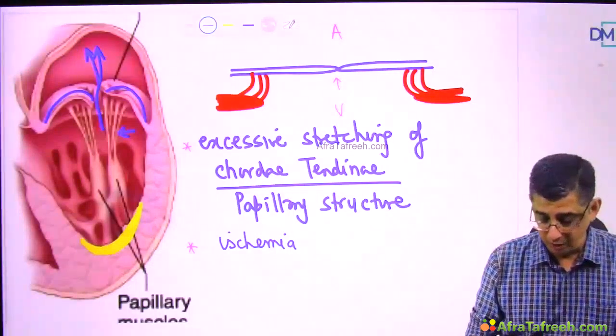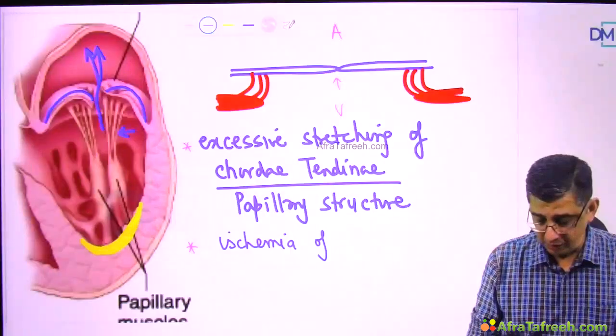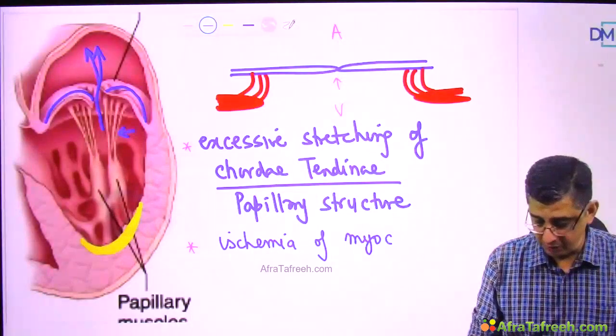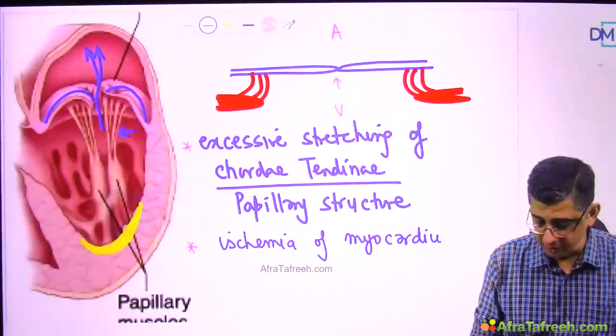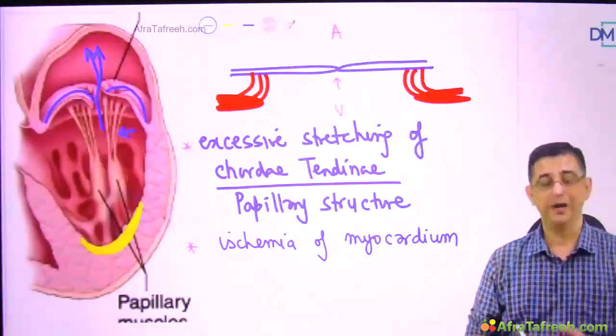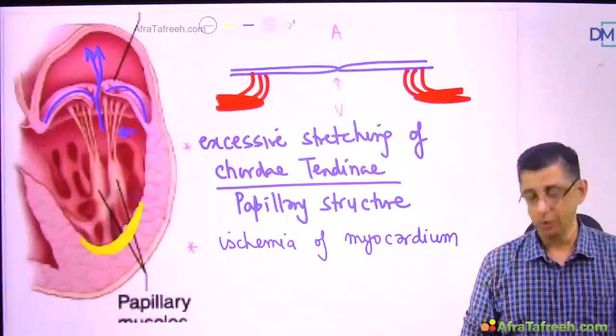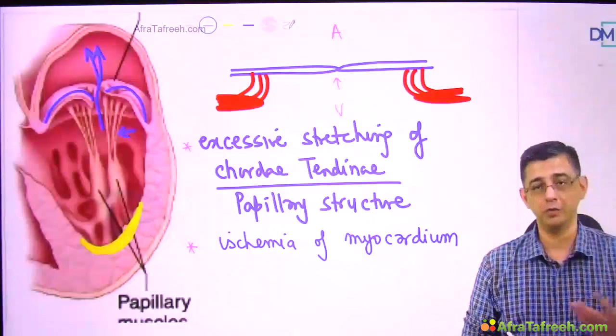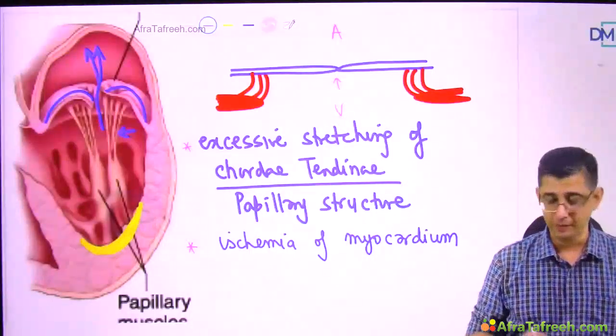So I repeat the fact here. Two problems of this patient are, one, the billowing of the valve leaflets and the incompetency of the valve leaflets resulting in leakage of blood. And the second problem of the patient is the ischemia of the myocardium, which will explain the symptoms of chest pain that could be present in the patient.